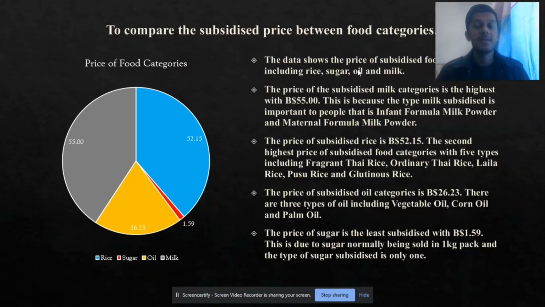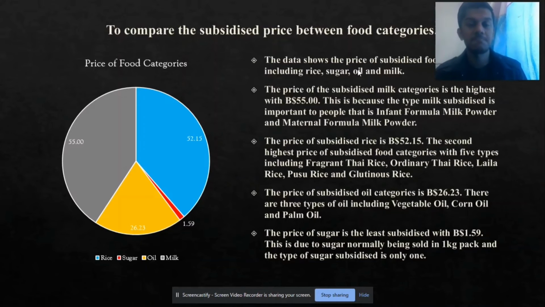There are 3 types of oil in our project: vegetable oil, corn oil, and palm oil. The next category is sugar, which is the least subsidized category at 1.59 Brunei dollars. This is due to sugar normally being sold in 1 kilogram packs,